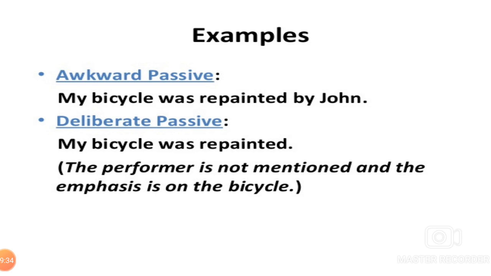Awkward passive: my bicycle was repainted by John. Deliberate passive: my bicycle was repainted. The performer is not mentioned and the emphasis is on the bicycle.